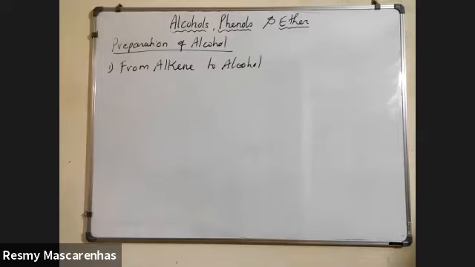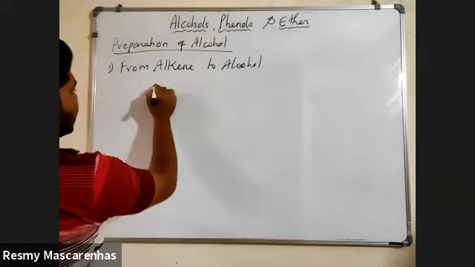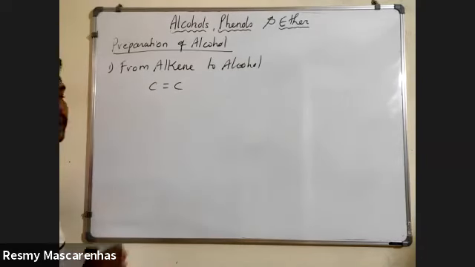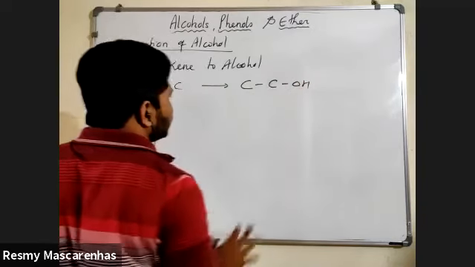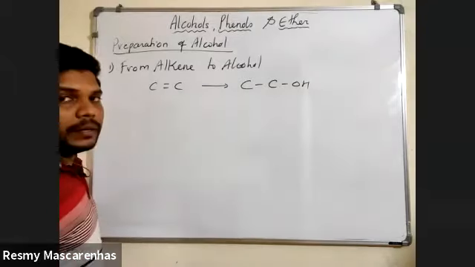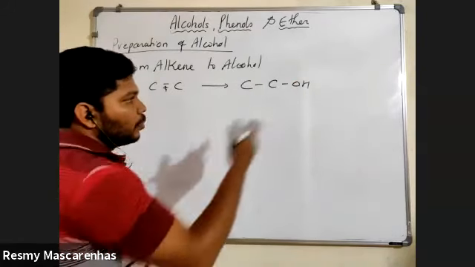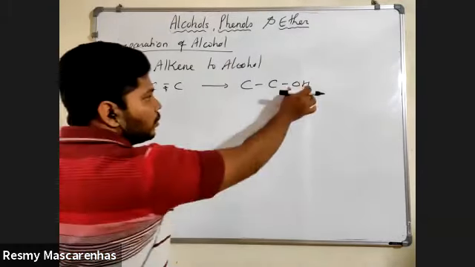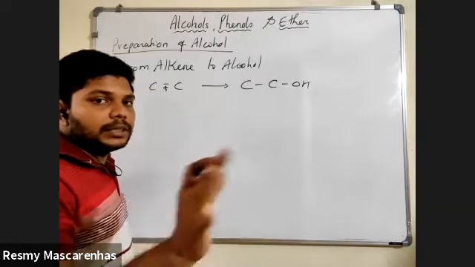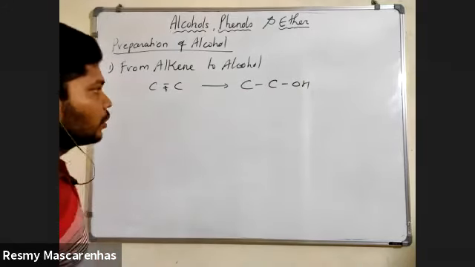So that means this particular mechanism is there. This is called from alkene to alcohol. Alkene means what? C double bond C. Alcohol means what? Somewhere on one of the carbons, OH. You understood the difference that is made here? They have broken one bond and they have made a new bond. From that double bond, one bond is broken and a new bond is formed with the OH group. That's it. The number of carbons doesn't change here, the number of hydrogens doesn't change. What is important is the formation of the alcohol.